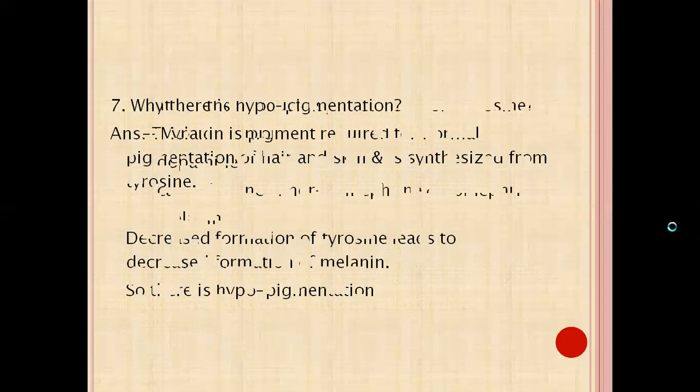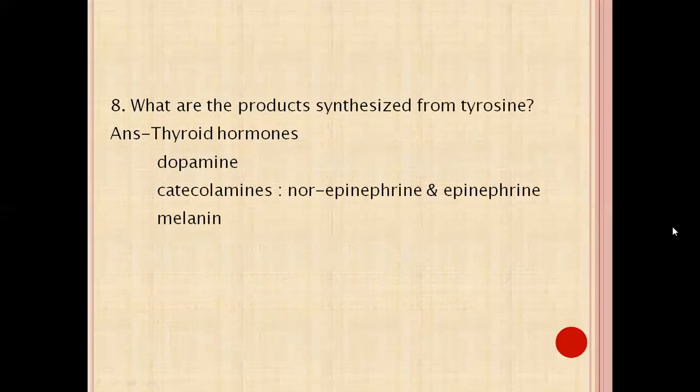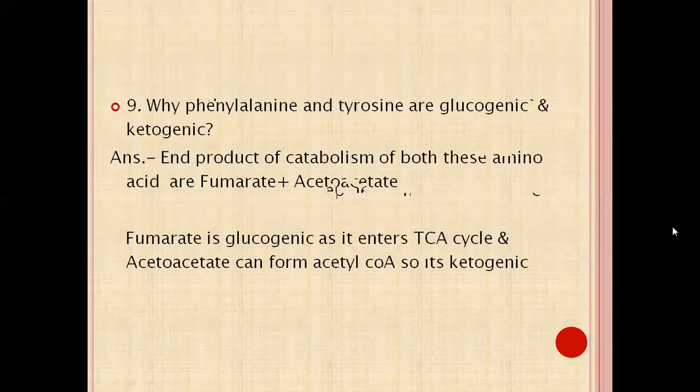Next question 8. What are the products synthesized from tyrosine? We have already discussed this, so you can answer this question: thyroid hormones, dopamine, catecholamines, that is norepinephrine and epinephrine, and melanin pigment. These are the products synthesized from tyrosine.